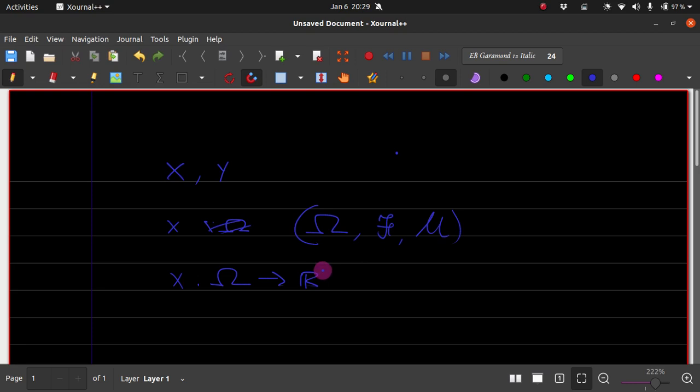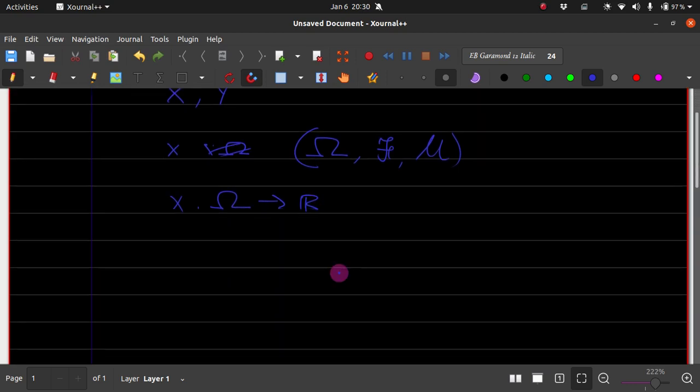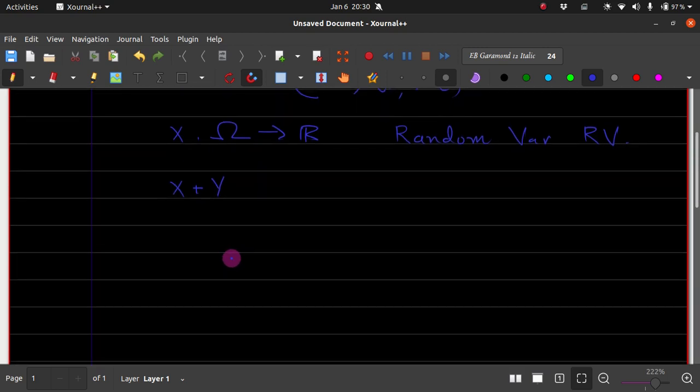Let's say the small sigma algebra consists of sets generated from open sets, open intervals in r. Good. So a measurable function from omega to r is called a random variable, which I'll be denoting by rv. Okay. So let's say x and y are random variables, so we can consider x plus y, which is a sum of two functions, pointwise addition.